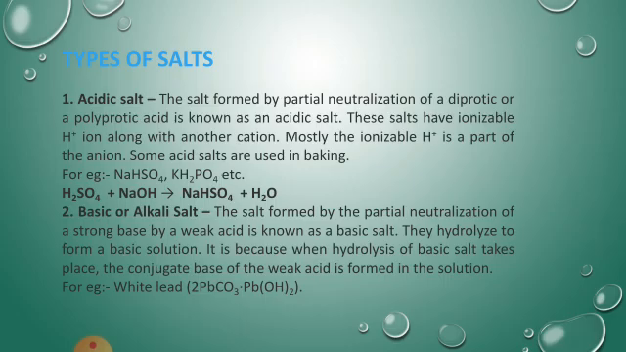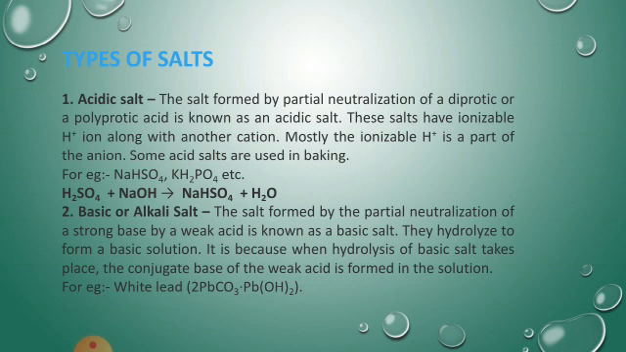Okay, now move on. Types of salts. Acidic salt, first one. The salt formed by partial neutralization of a diprotic or polyprotic acid is known as an acidic salt. These salts have ionizable H+ ion along with another cation. Mostly the ionizable H+ is a part of the anion. Some acid salts are used in baking. For example,